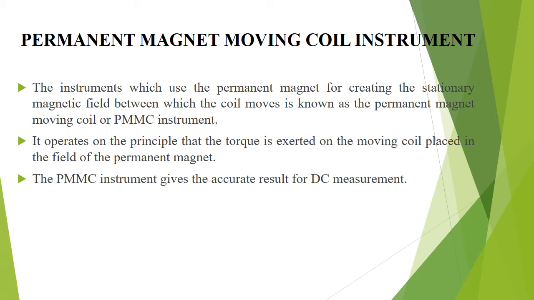A current carrying coil is placed in the magnetic field produced by a permanent magnet. The coil experiences a force and moves. As the coil is moving and the magnet is permanent, the instrument is called a permanent magnet moving coil instrument.